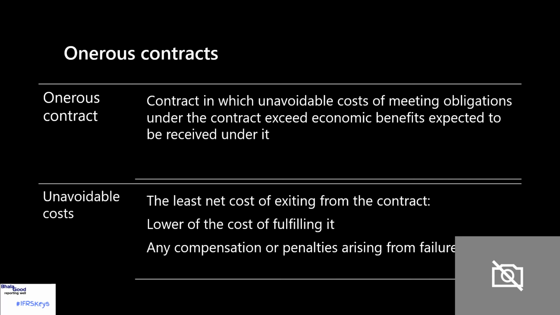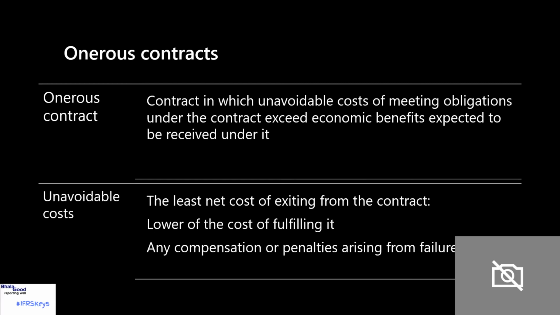So this is specifically looking at items that are not financial instruments. Now, what IAS 37 says is that if that contract becomes onerous, in other words, the unavoidable costs of meeting the obligations under the contract exceed the economic benefits that are expected to be received under it, then a liability is recognized relating to that onerous contract for the unavoidable costs.